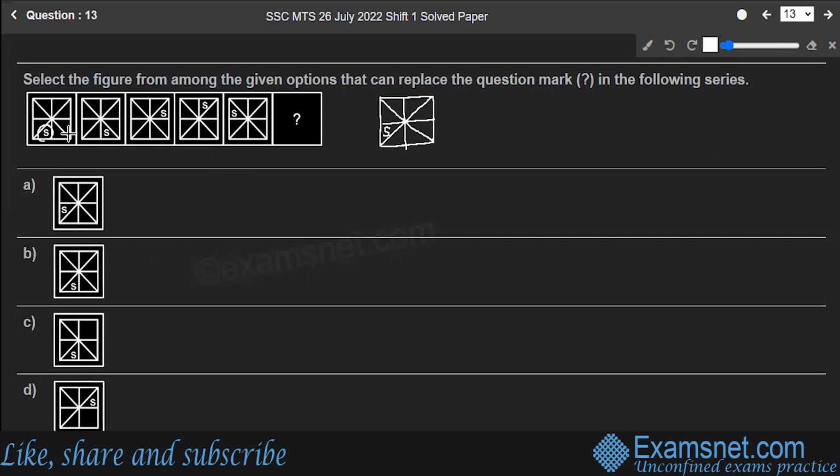See, here is S, one. Then it skips one triangle. Then one, then this. Then it again skips one triangle. Then over here, right? Next, it will come at this place. So this is the correct answer. This is the final position of the S and it matches exactly with option A. So it doesn't match with B, C, D. Option A is the correct answer to the question.